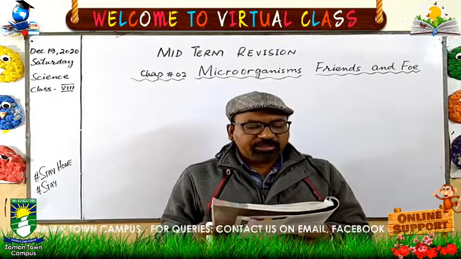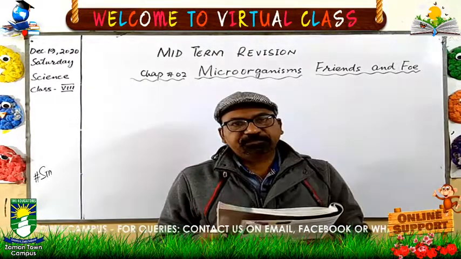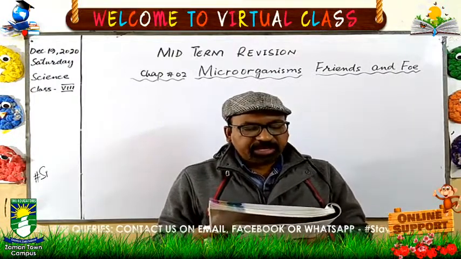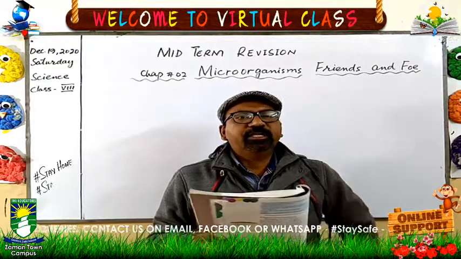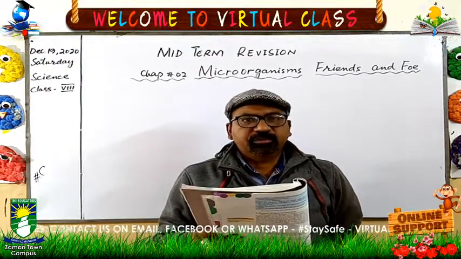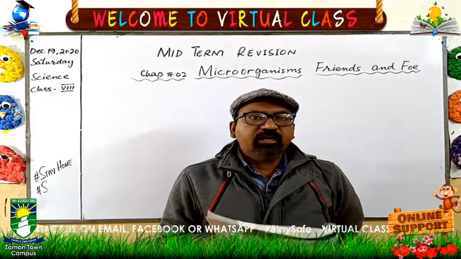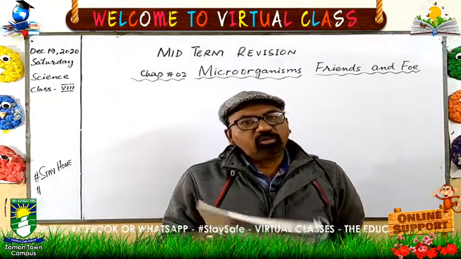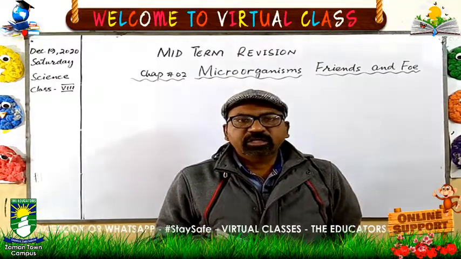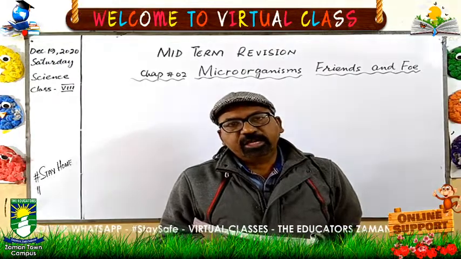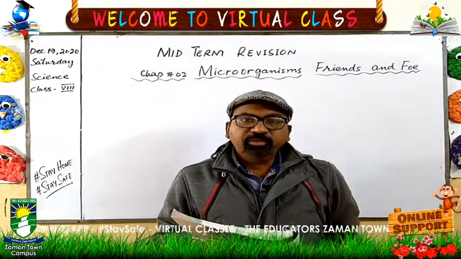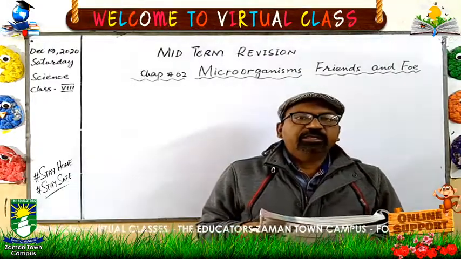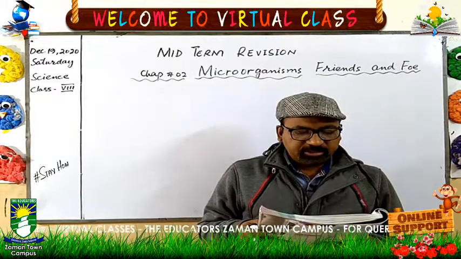Now, how do they get nutrition? From where do they get nutrition? What is the mode of nutrition? Here, there are a lot of modes of nutrition in bacteria. Some bacteria are autotrophic bacteria. Autotrophic means the organism which can prepare their own food. They are called autotrophic bacteria. So a few bacteria can prepare their own food, and they synthesize their food by themselves.